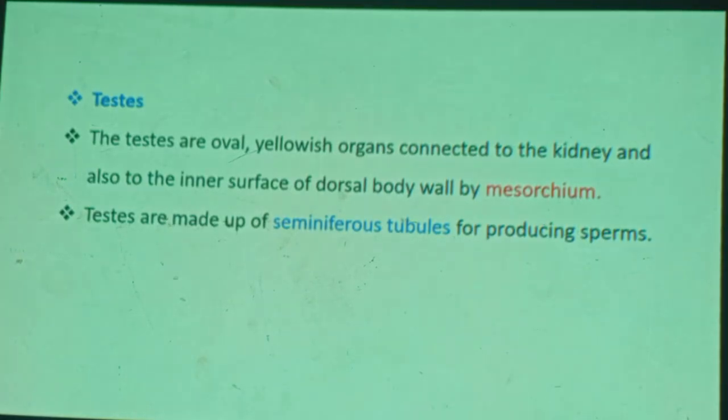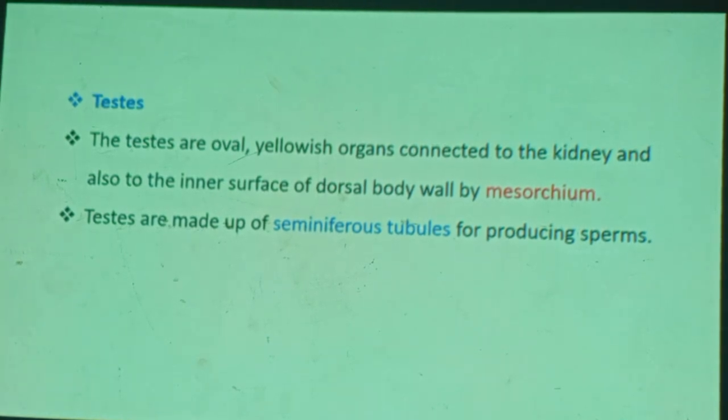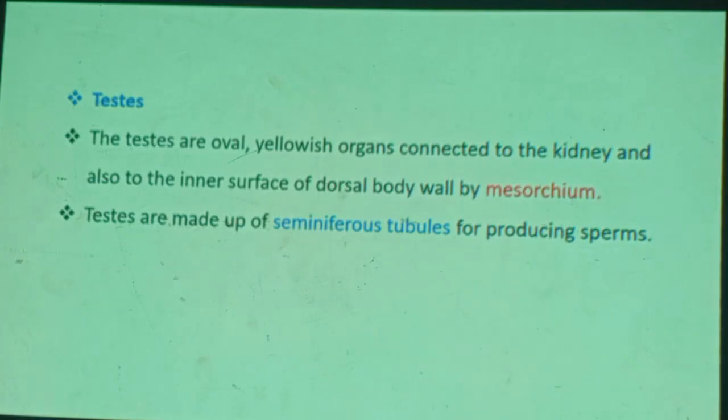It's a connective tissue that holds the testes to the kidney. Therefore, the testes are attached to the kidney by connective tissue. They are also attached to the wall of the body by the mesorchium.